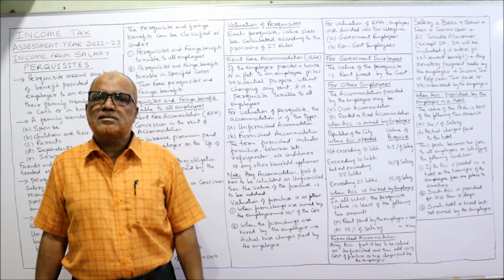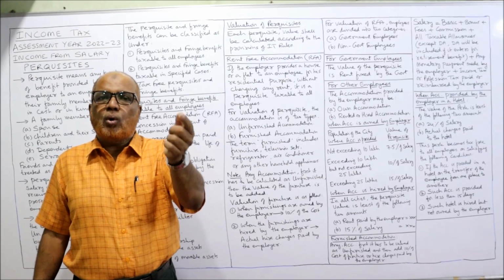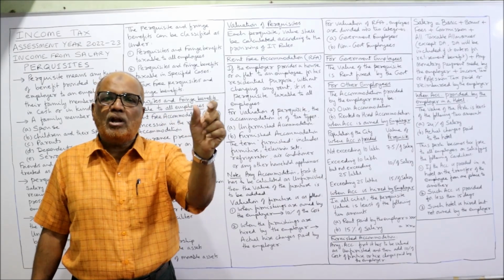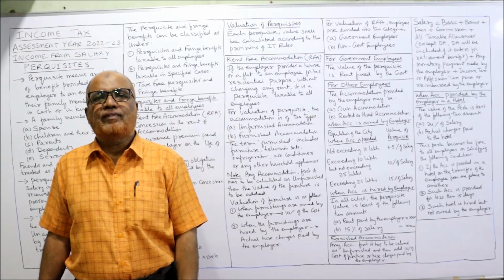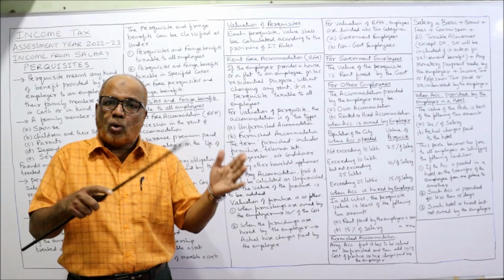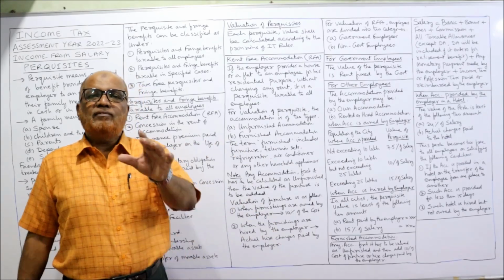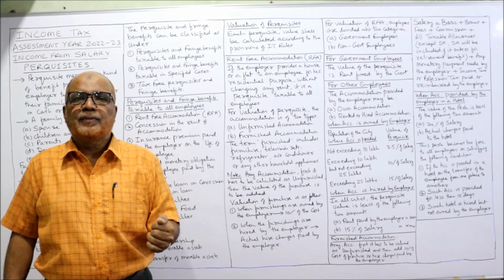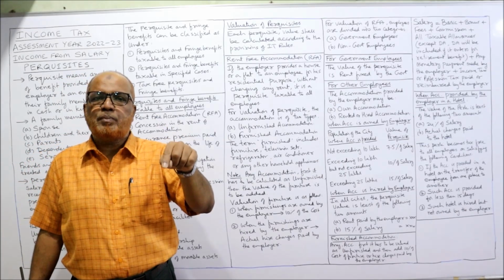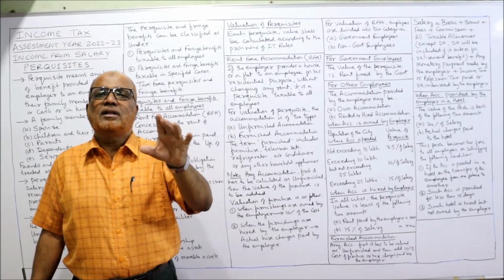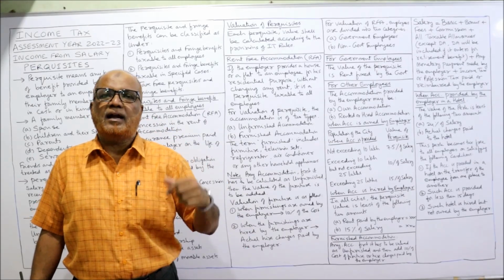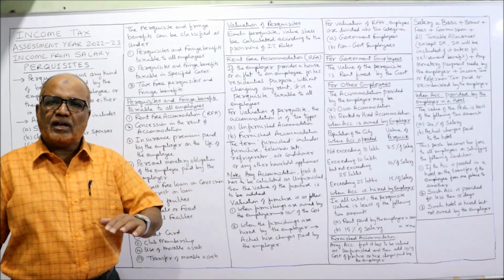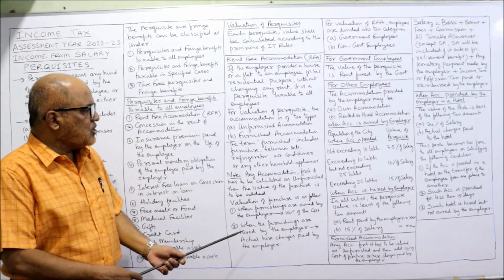Income Tax Act says, if the furniture is owned by the employer, then 10% of original cost of the furniture. If the furniture is hired by the employer and given to the employee, then whatever hire charges paid by the employer, those hire charges should be added to the value of unfurnished house. So in this way we can find out the value of furnished accommodation.